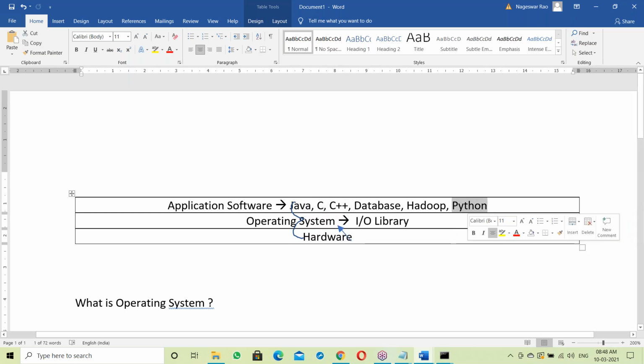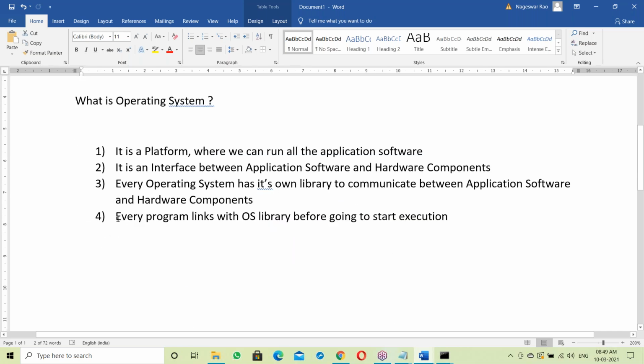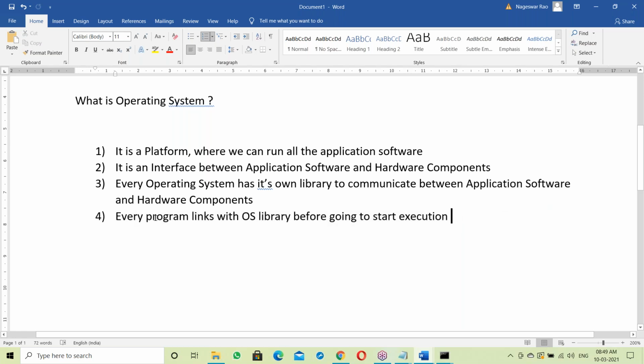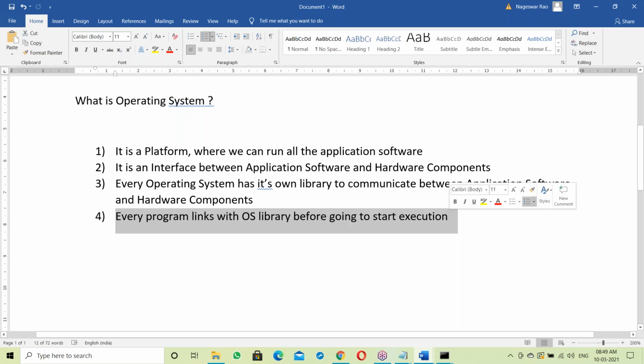Java and Python use dynamic linking here. C and C++ use static linking. That point we'll see next. Every program has to link with the OS library before we start execution. So first linking with the OS library, all the programs link with the OS library, then execution starts.